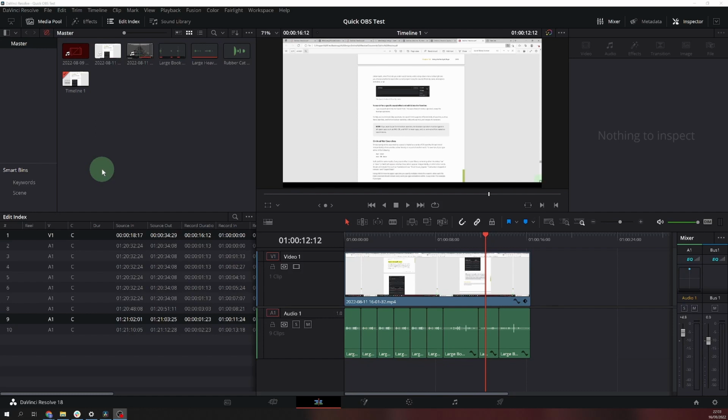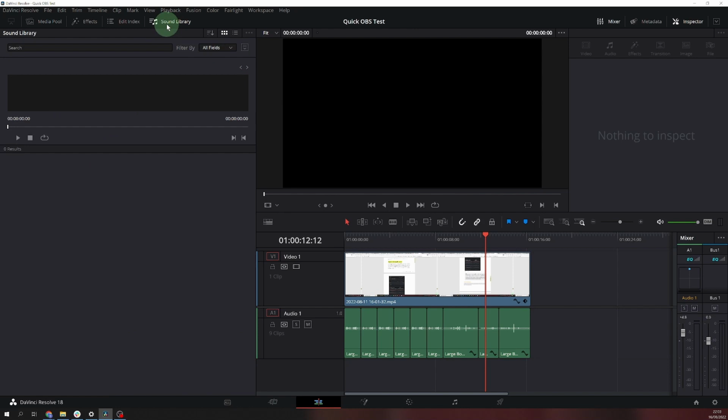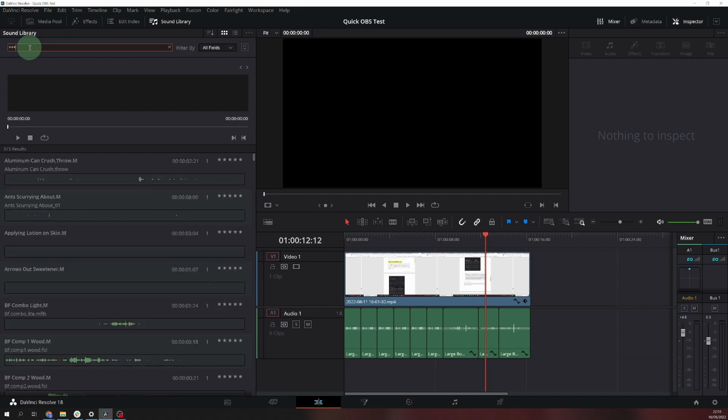So I was trying to figure this out the other day. I downloaded into the sound library. You know, you see it on the left hand side, it says sound library. But I couldn't actually see anything. So after a bit of digging around, I found that if you insert 3 stars, it will show you all